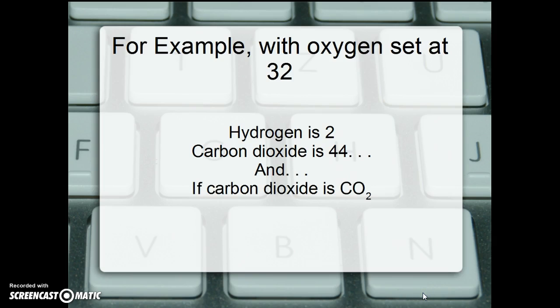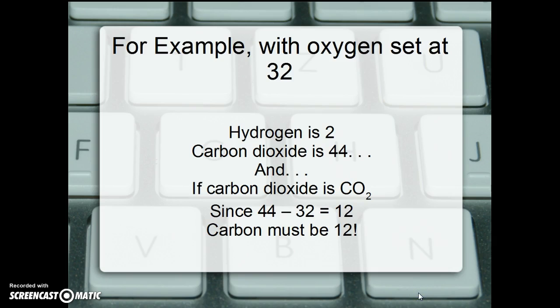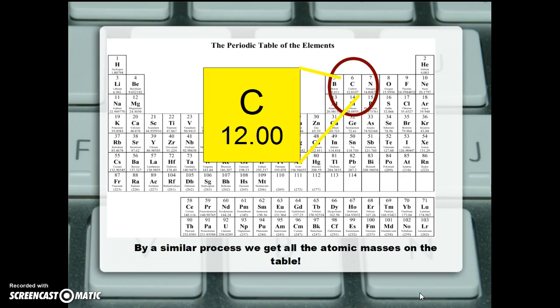And if carbon dioxide is CO2, something that has been established by other experiments, since 44, the carbon dioxide, minus 32, the oxygen, is 12, we say that carbon must have a molar mass of 12 grams per mole. And as you can see, that is approximately what we have on our periodic table. Using a similar process, we can get all the atomic masses on the table. A more complete understanding of this, of course, we'll look at in AP Chemistry.